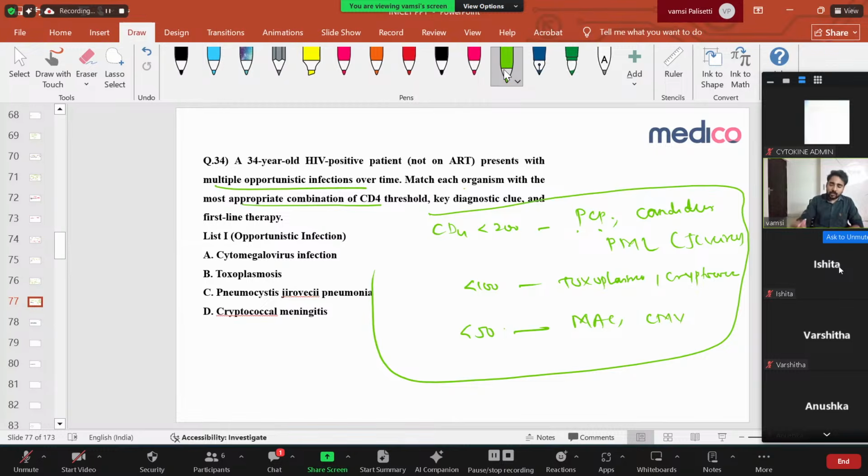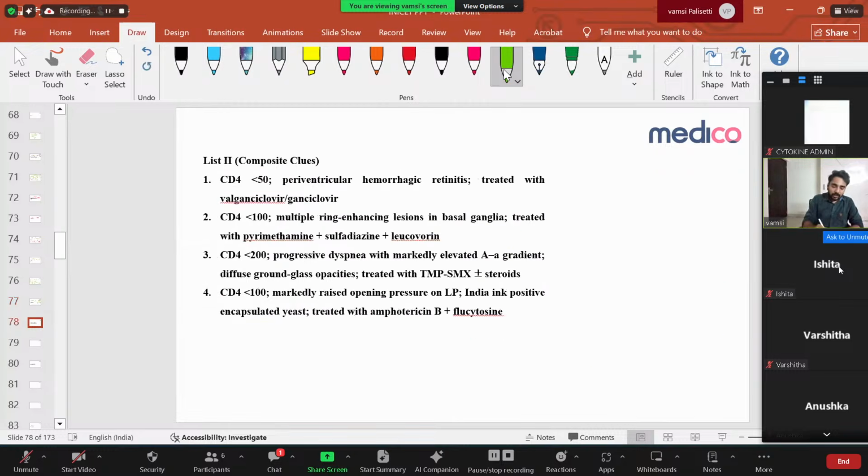Right. So let us see what the question is asking here. First one, if CD4 is less than 50, you will get perivascular hemorrhage, retinitis. That is CMV retinitis. Correct. When it is cytomegalovirus, you treat with ganciclovir or valganciclovir. This is okay. If CD4 less than 100, multiple ring-enhancing lesions in the basal ganglia, that is toxoplasmosis. Yes, CD4 under 100 is toxoplasmosis. When toxoplasmosis, you treat with sulfadiazine and pyrimethamine.